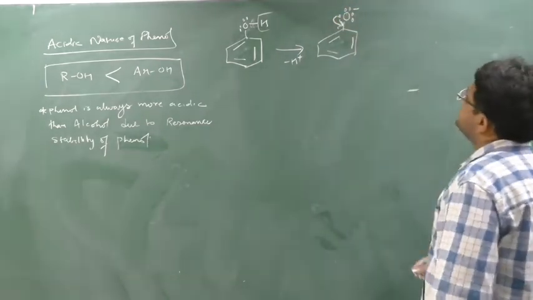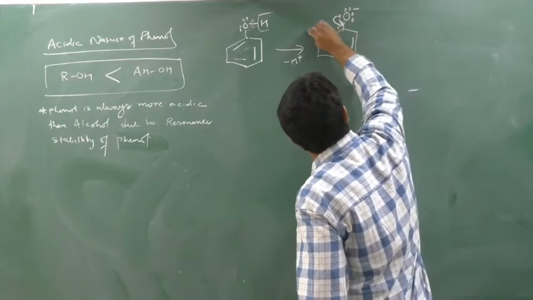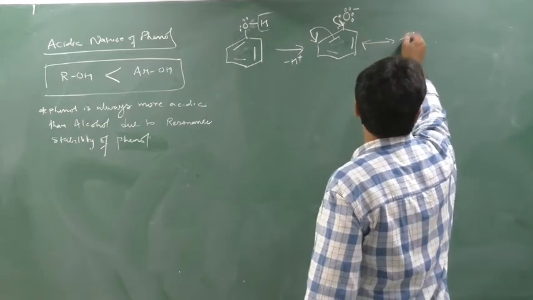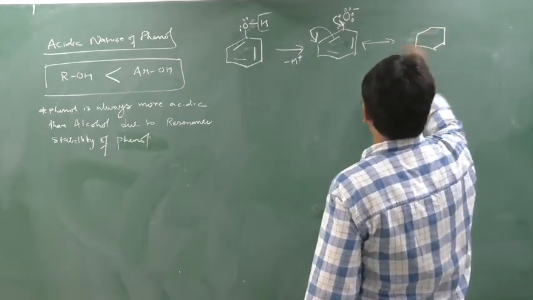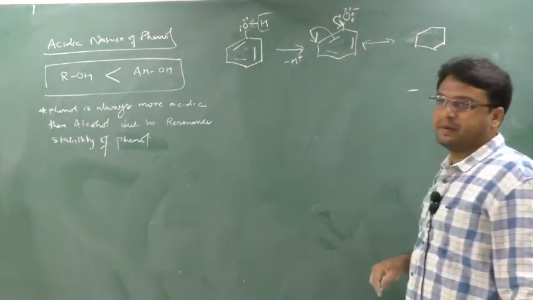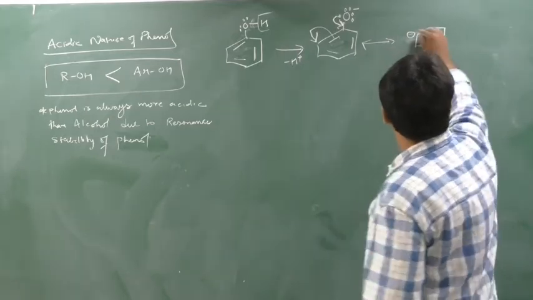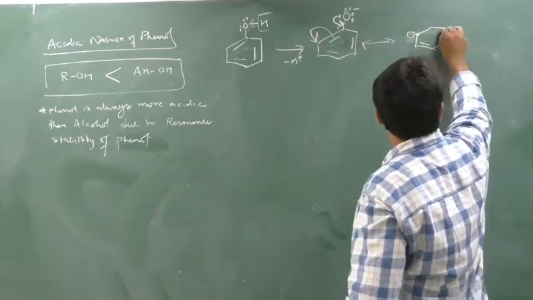When this lone pair shifts here, there will be a double bond. So to make a new bond, this old bond will be broken. Okay, so what will happen? See the change. The change will happen in this way. See here, this bond is breaking. Bond breaks, electron comes out, so here a minus charge will be there, on this position.